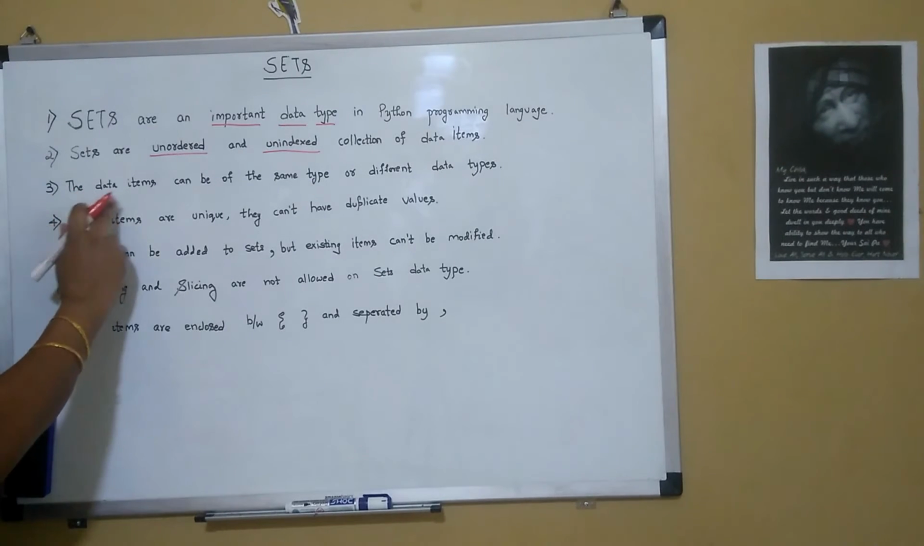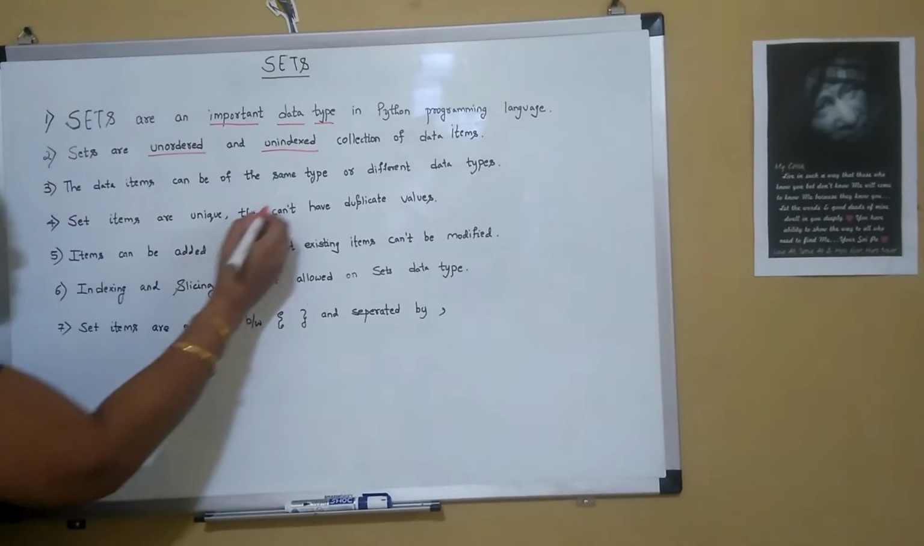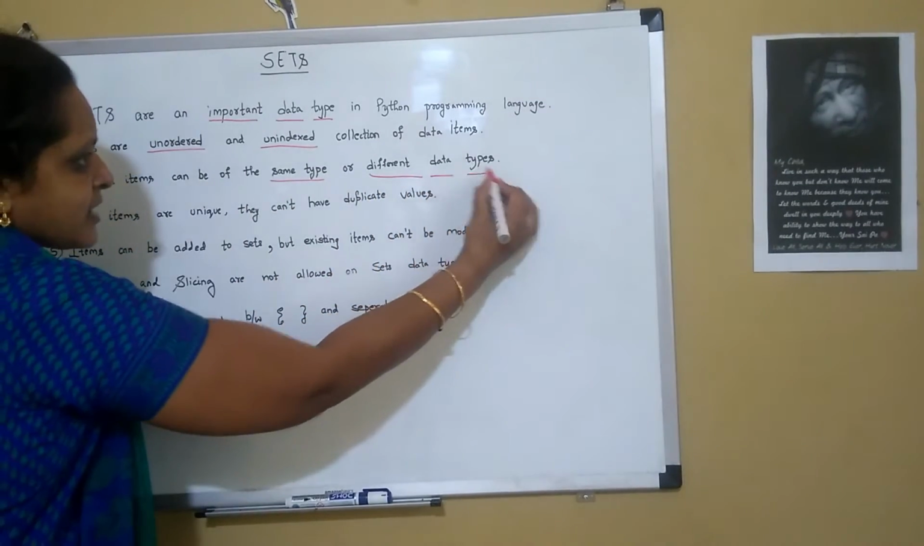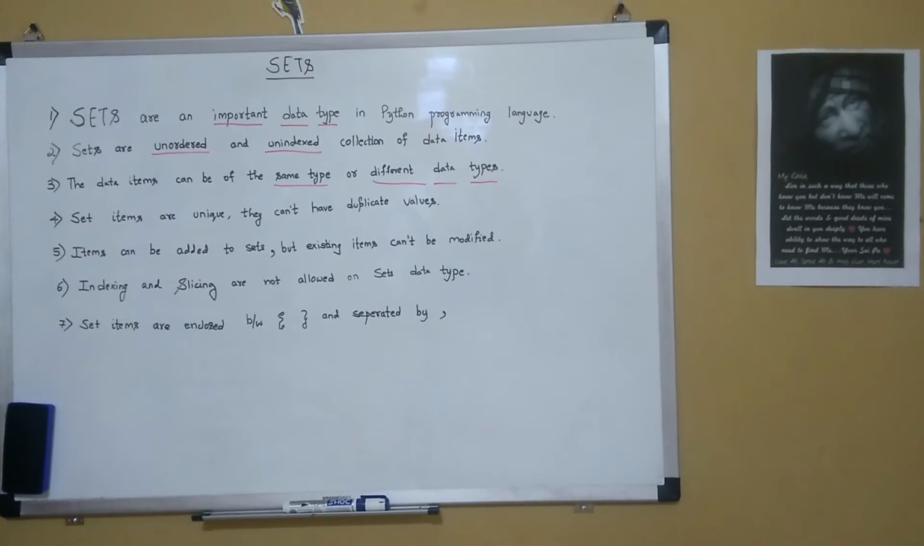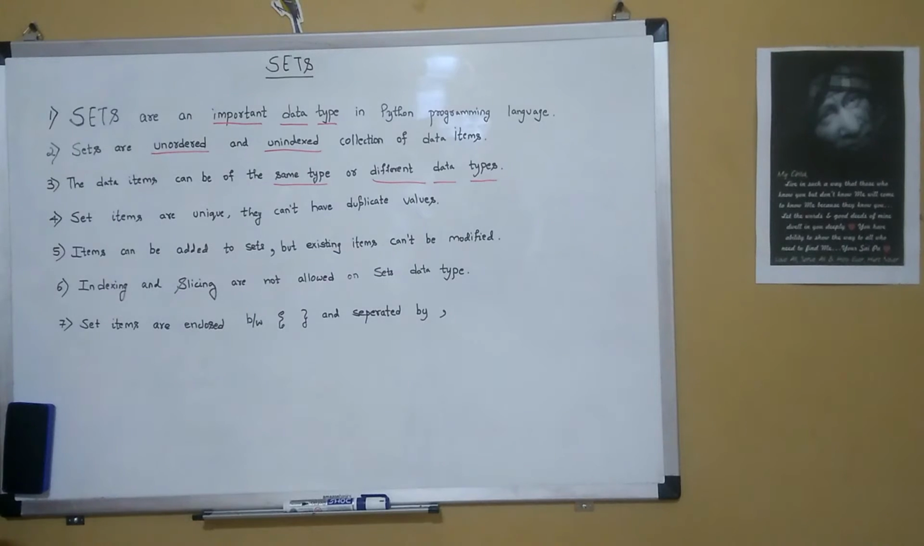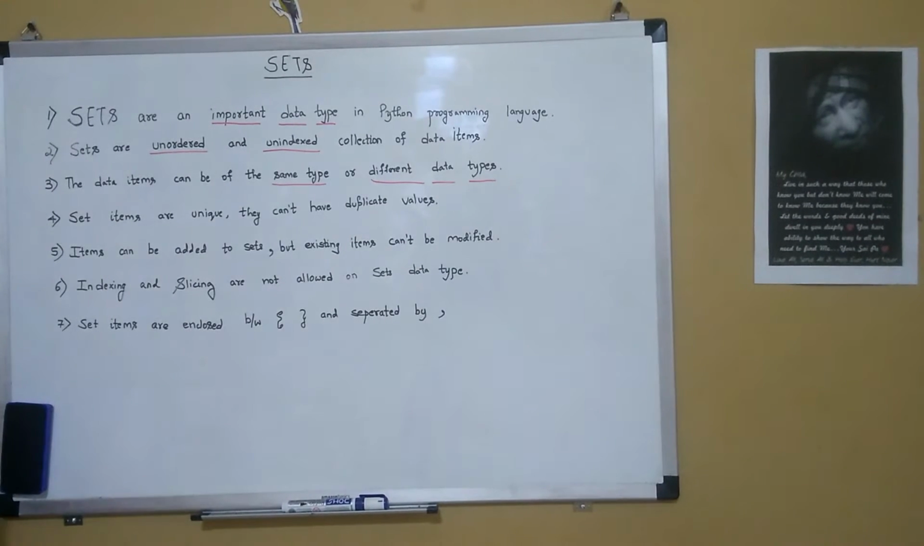And thirdly, the data items can be of the same data type or can be of different data types. So it can have mixed data types like a number, a string, a floating value. It need not be of the same data type.